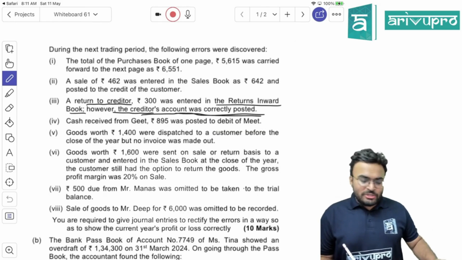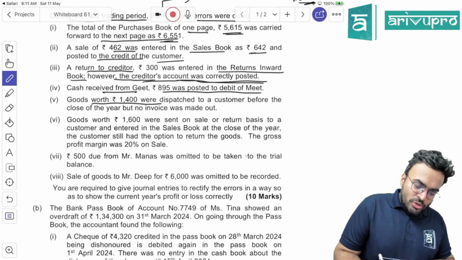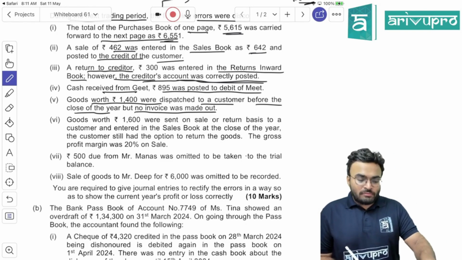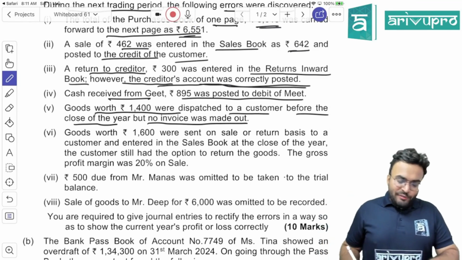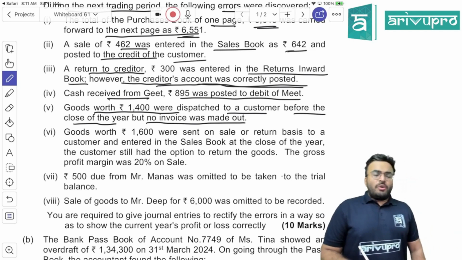Yes, next question. Question number 5. Goods worth rupees 1400 were dispatched to a customer before the close of the year, but no invoice was made out. So what should be the entry?